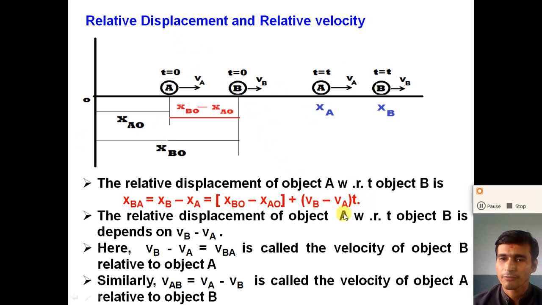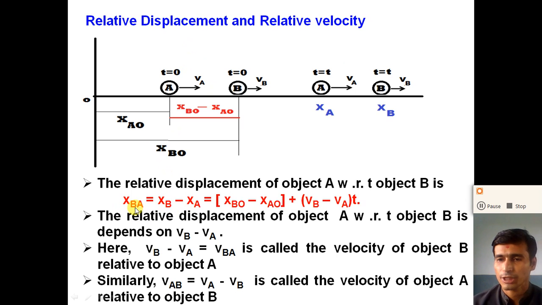If VB minus VA is positive, the relative displacement increases. If VB minus VA is negative, the relative displacement decreases, and if both objects move with the same velocity, the relative displacement is constant. That we will see later on in this video. So dear students, here the relative displacement is XB minus XA.